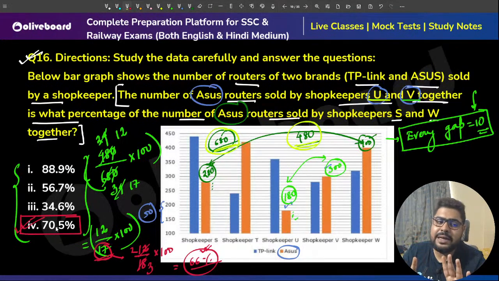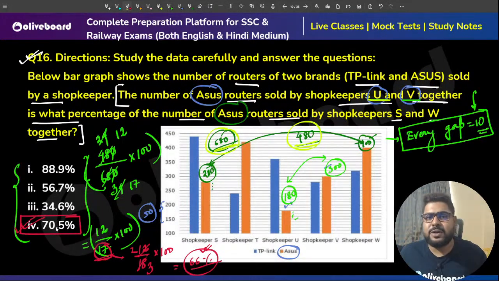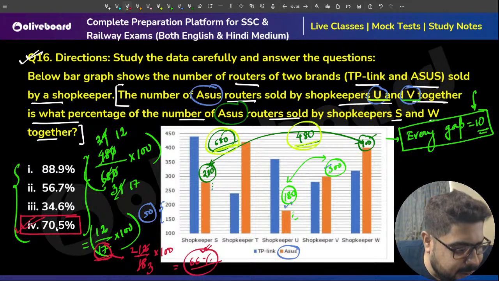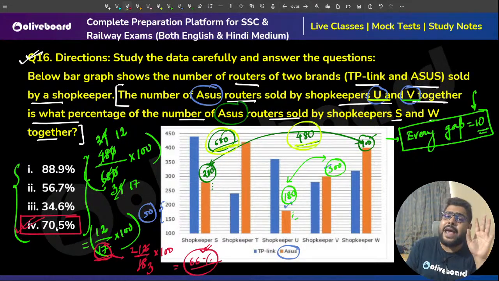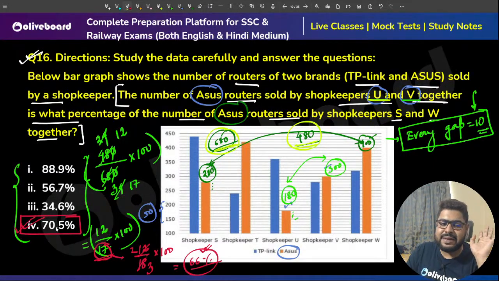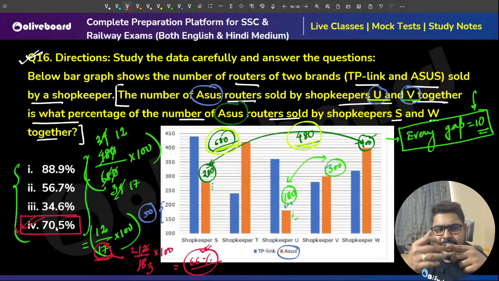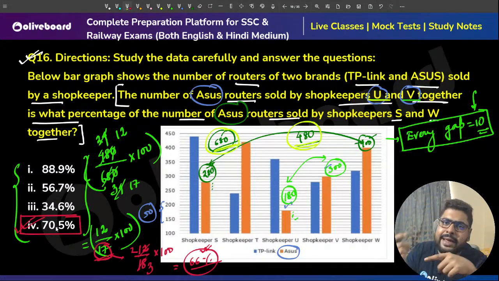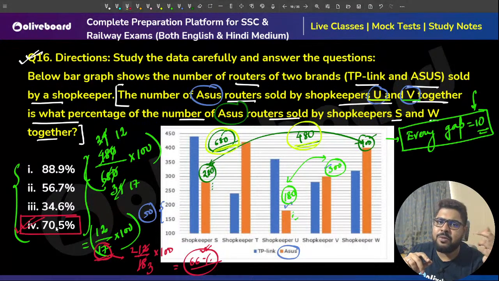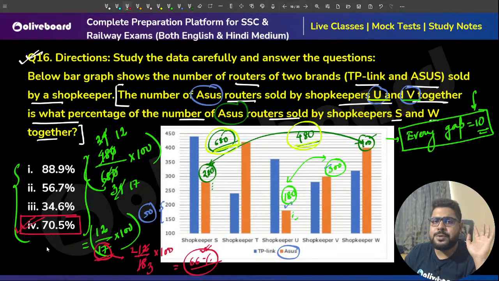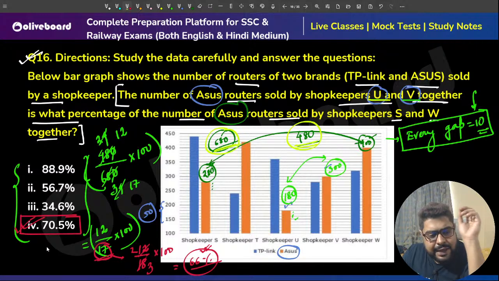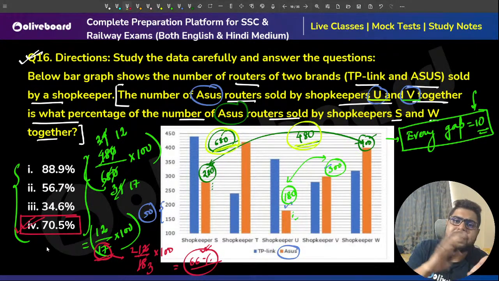Everybody understand? Do not blindly calculate. SSC is all about avoiding calculations. Everybody clear? I just converted 17 to 18 and thought like this. It will be slightly more than 66, so 70% is there in the options. And also remember, SSC, NTPC and RRBs will give you options so that you can judge it like this.